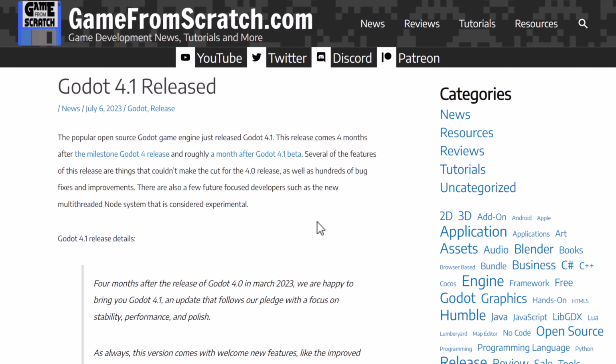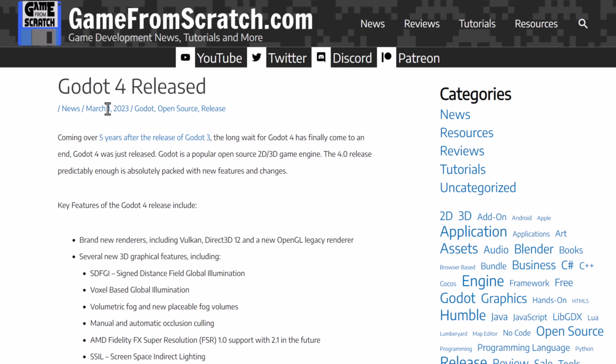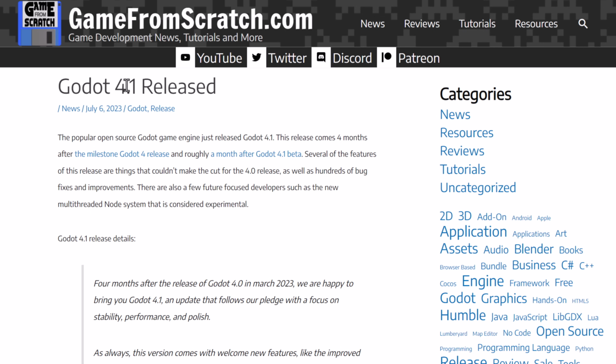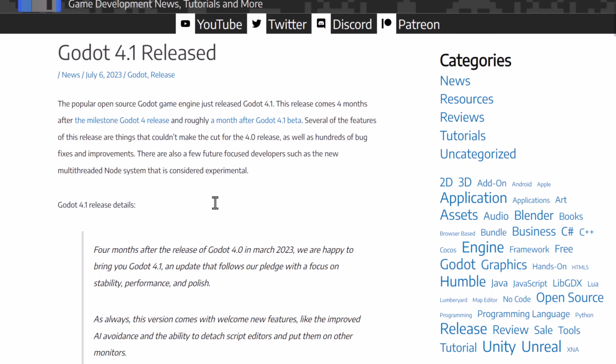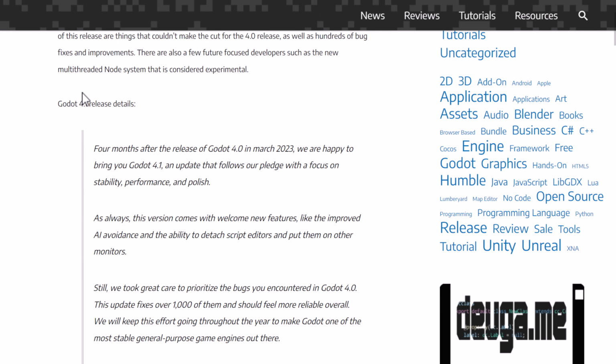And then bringing us mostly to today, because Godot 4 was released in March. Now we are in July. 4.1 was released. 4.2 beta is out right now. I've covered it recently. I'm not going to go into details of that one. So we're going to end our journey through time at Godot 4.1.